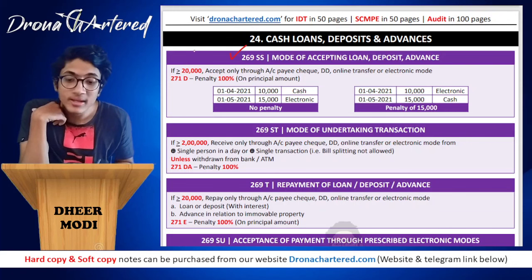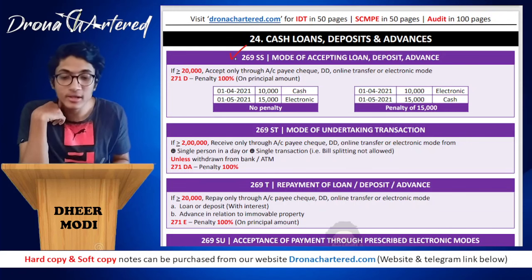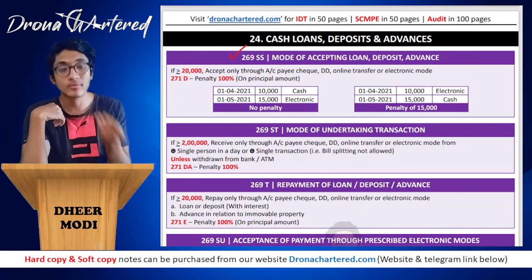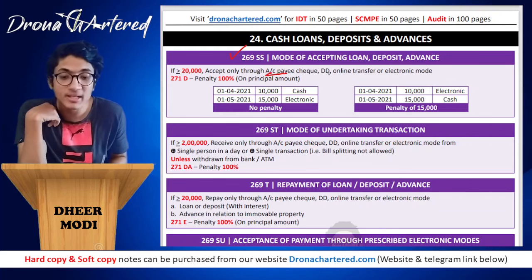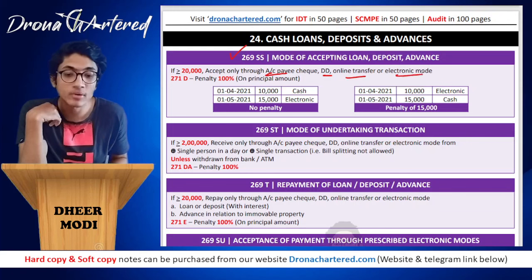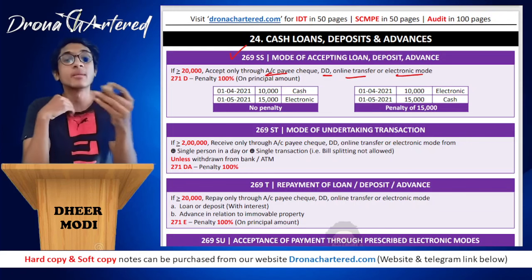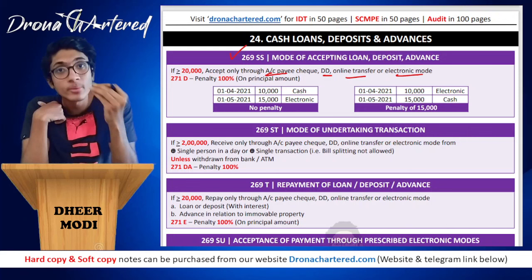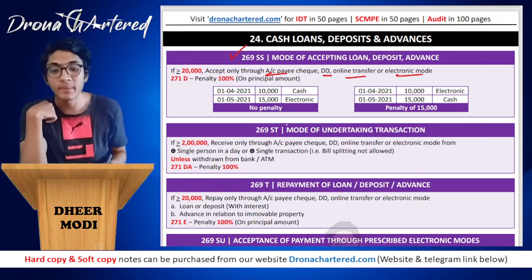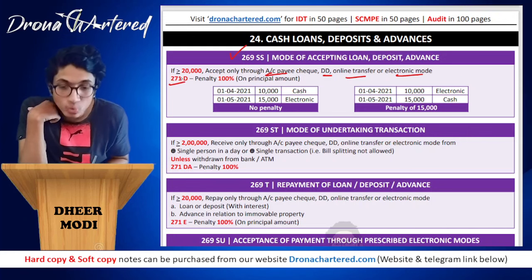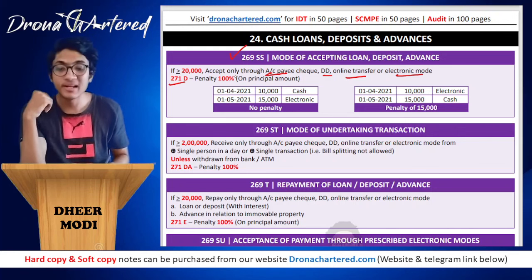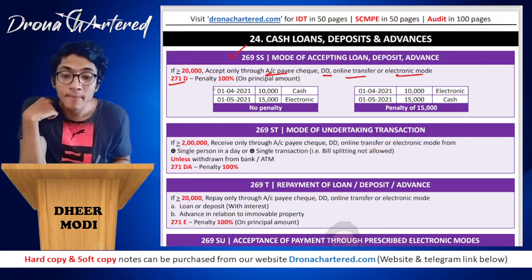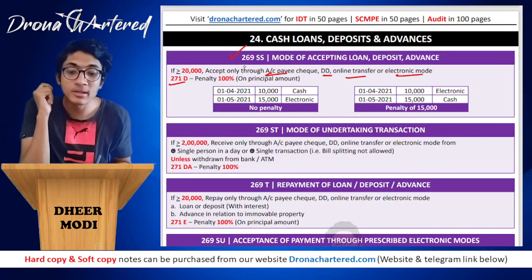If you have to receive any amount more than 20,000, you can accept it only through an account payee cheque, demand draft, online transfer or any electronic mode. That means if you have received an amount more than 20,000 by cash, we will be levying some penalty on you. So section 271D talks about the penalty. 269SS is the mode of accepting loan, but 271D is the penalty section. 271D says penalty is 100% of the principal amount.